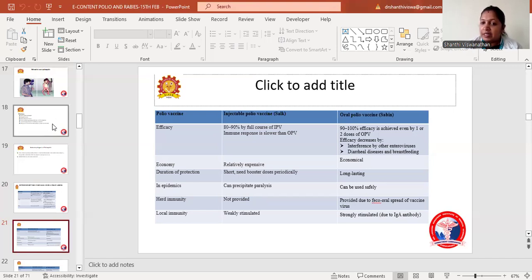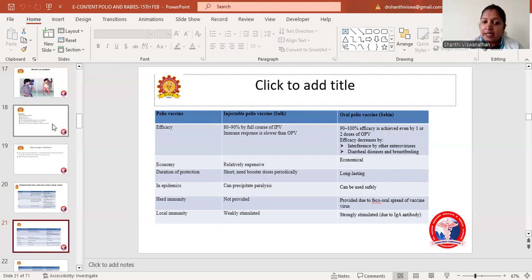Efficacy is decreased if the patient is infected with other enteroviral viruses. Then, if the patient has any diarrheal disease, or if the baby is breastfed before or immediately after the vaccine, the efficacy will be decreased.